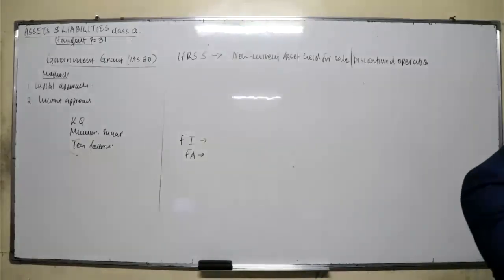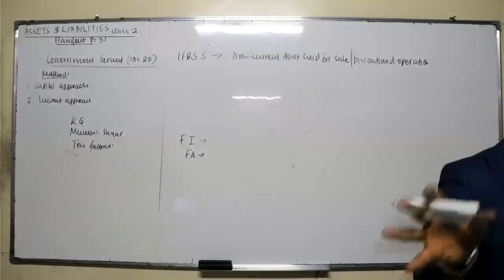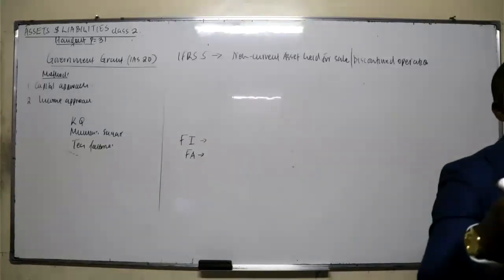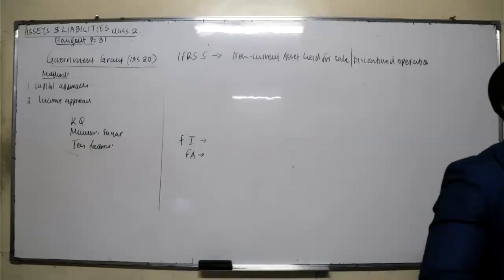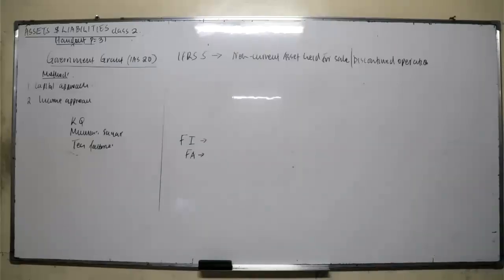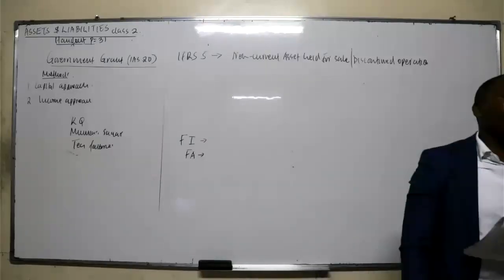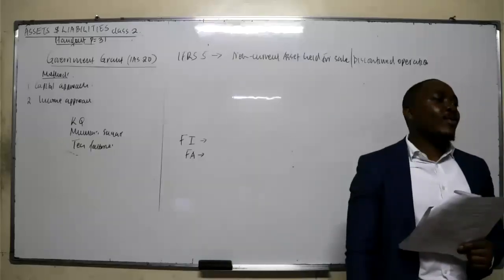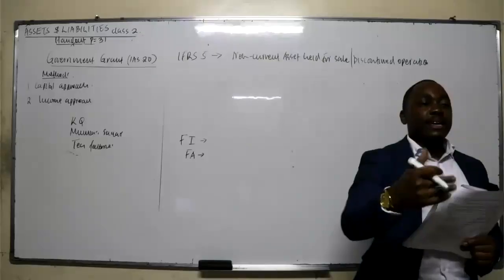First of all, I've taken you back to the definition. Have you understood the definition? Yes. A non-current asset is expected to be in the company for more than one financial year. Now we have committed to sell this motor vehicle within the next 2 months. Does it qualify to be a non-current asset? Now that's what we call a non-current asset held for sale.